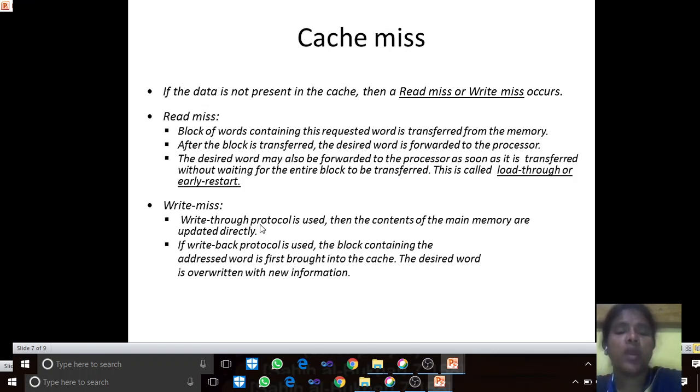Write miss: if the write through protocol is used, then the contents of the main memory are updated directly. Whenever there is a miss, it is updated directly. If the write back protocol is used, the block containing the addressed word is first brought into the cache. The desired word is then overwritten with the new instruction.